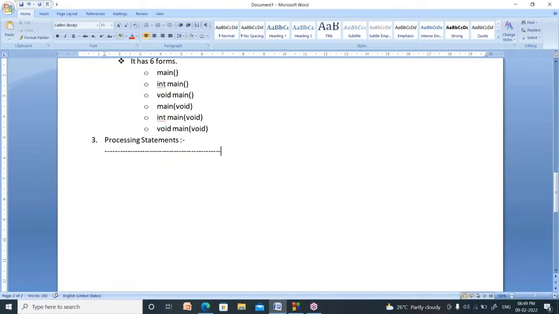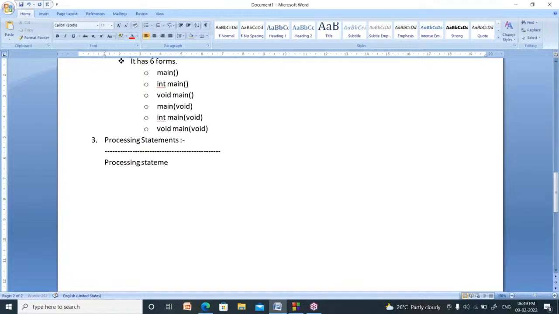These statements will have 3 tasks. One is what to do to solve a problem, what you have to do. Second, how to do, in which procedure you have to solve that problem. Third, when to do, at what time you have to do the task. These are nothing but processing statements. Processing statements are nothing but the code.